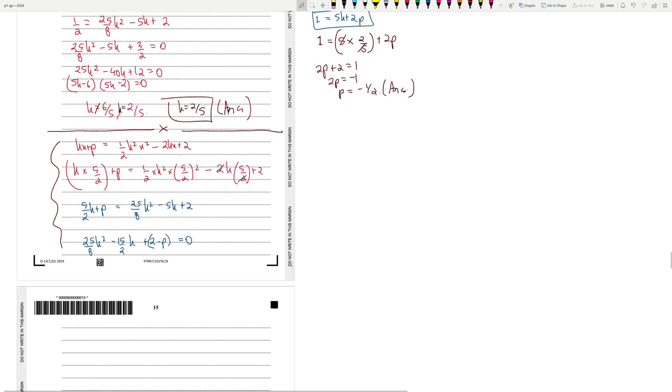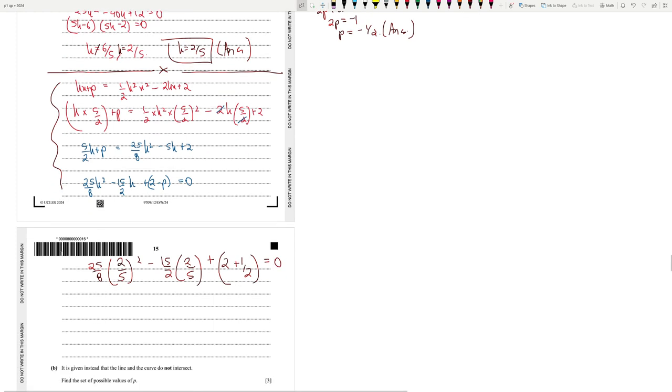Now the last part, we're just going to input the values of k, which is 2 by 5. So 25 by 8 into 2 by 5 whole square, minus 15 by 2 into 2 by 5, plus 2 minus p, which is 2 plus half, is equal to 0. So let's do this. 2 by 5 whole square into 25 by 8, which is half, minus this is basically 3 plus 2.5, which is 5 by 2.